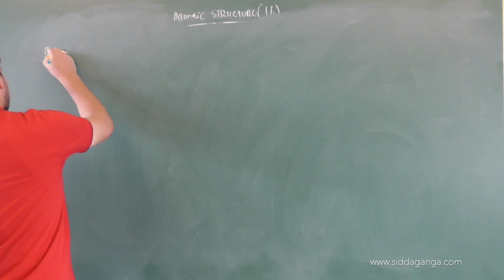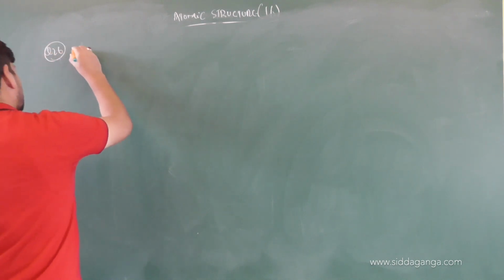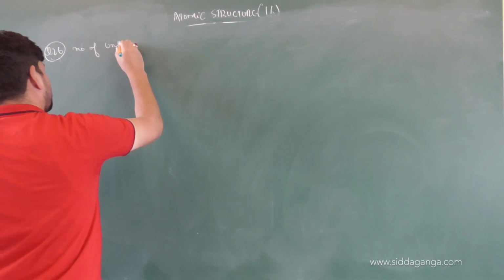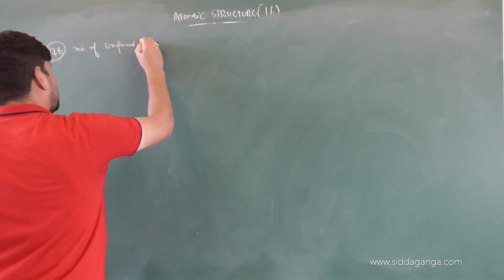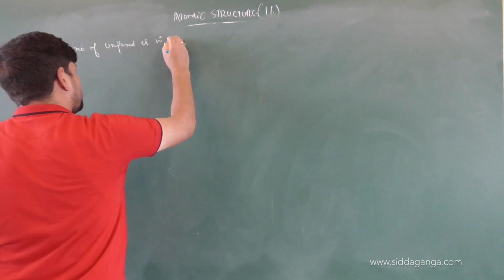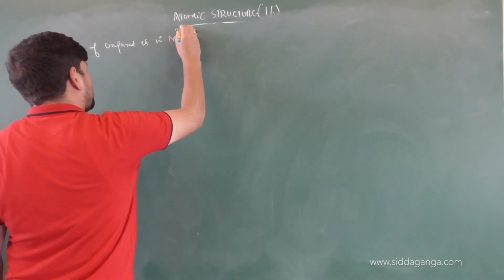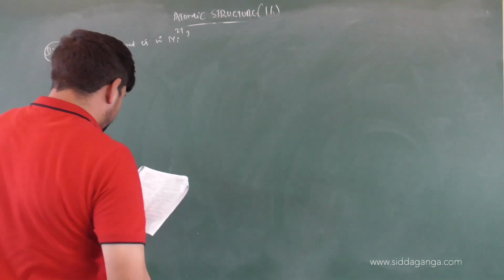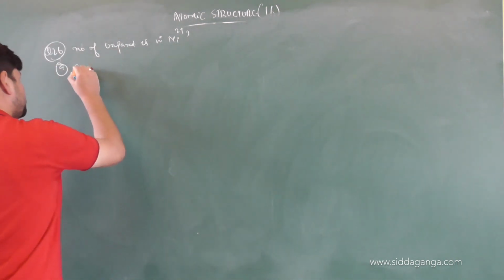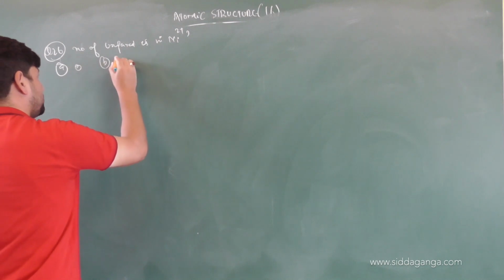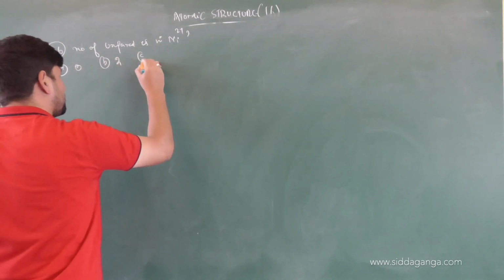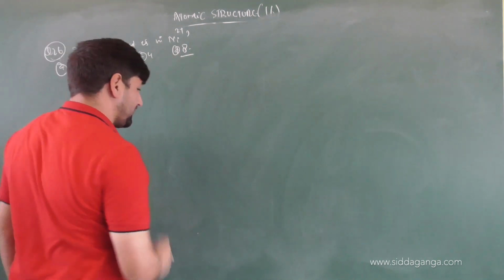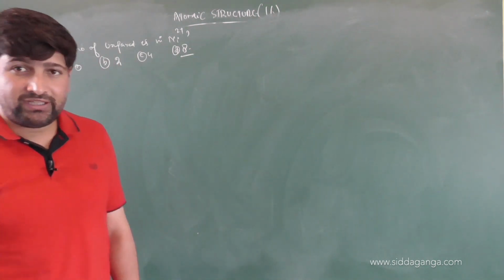So, question number 26, the number of unpaired electrons in nickel 2 plus. Options are 0, 2, 4, 8. Now, nickel is a d block element.